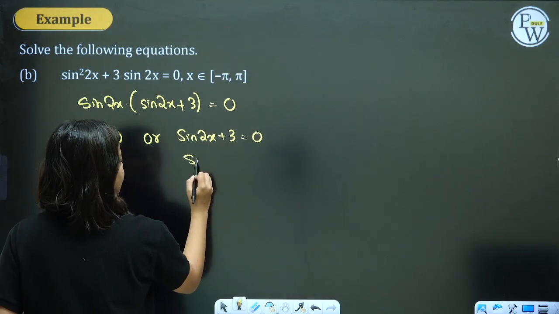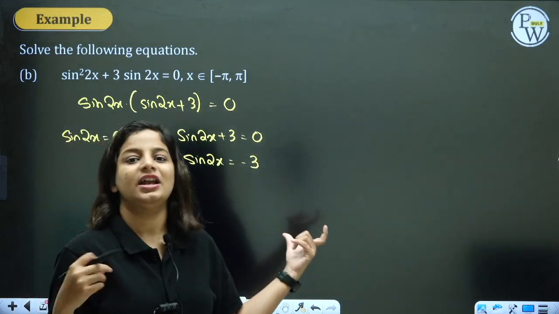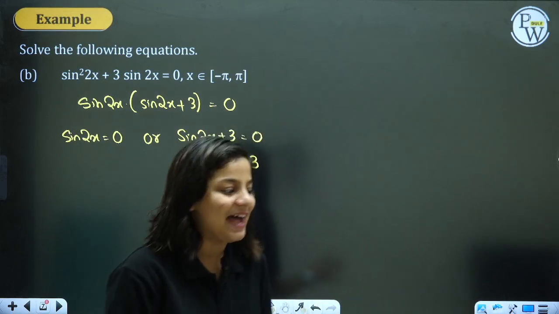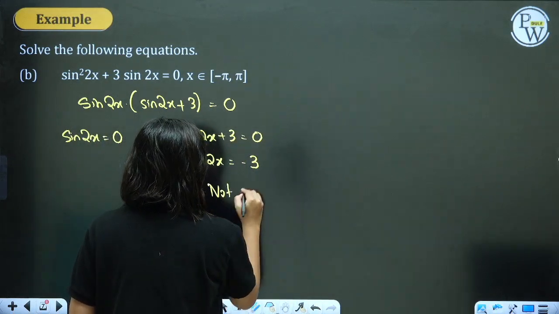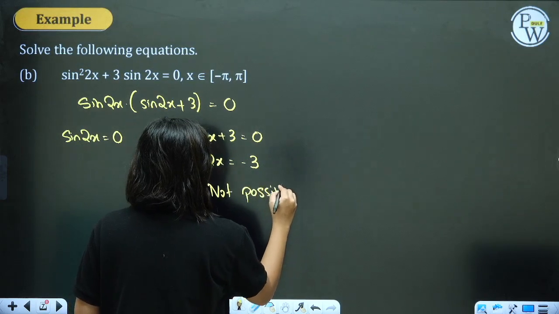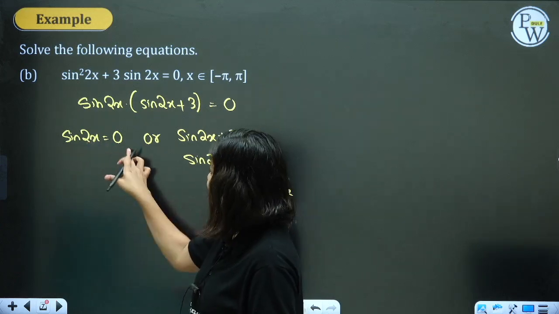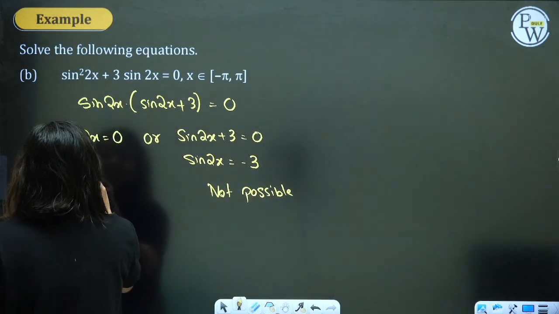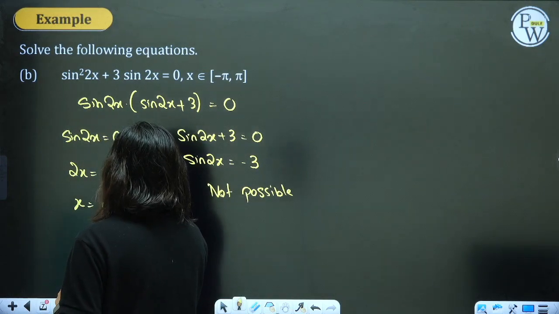Let's deal with the second part quickly. Sine 2x is equal to minus 3. Now, is it possible that the value of sine is minus 3? That's what we learn in the basics. Sine cannot be that, so this is not possible. Forget about the second part. Let's come to the first part. Sine 2x is 0. Just now you saw value of sine is 0. That means the theta is equal to n pi. x will be equal to n pi by 2.